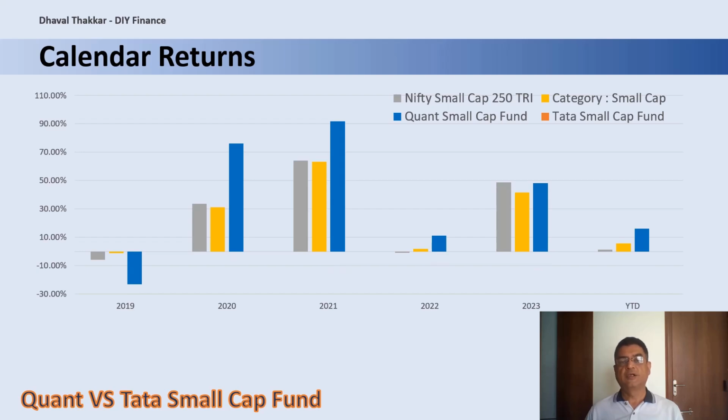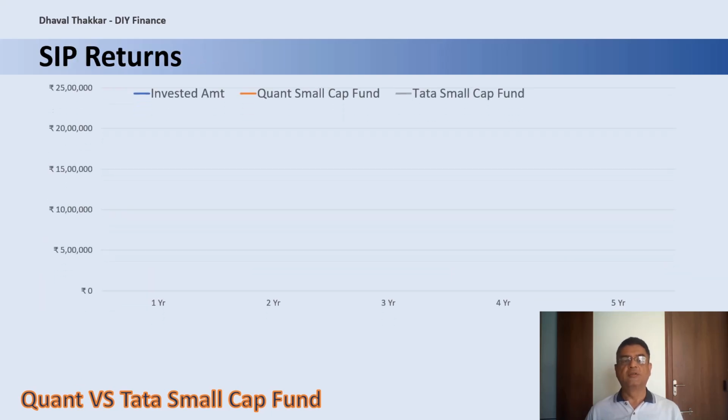Now let's look at Tata Small Cap Fund. Here it is able to beat its benchmark 4 out of 6 times and category 3 out of 6 times, which makes it not so consistent in its performance. Here also, Quant has an upper hand in consistency of performance. Now let's also check the SIP returns before checking the rolling returns.